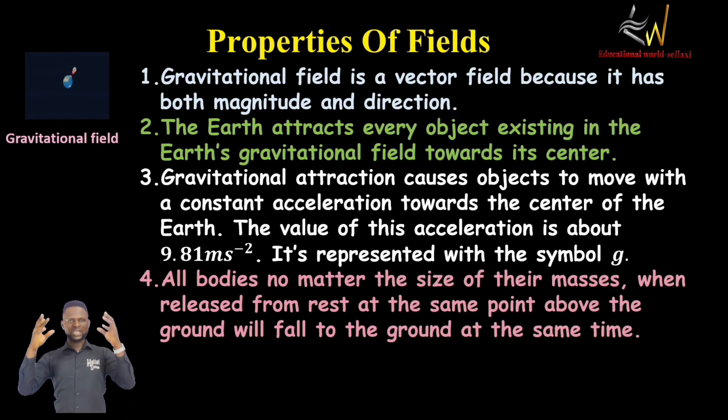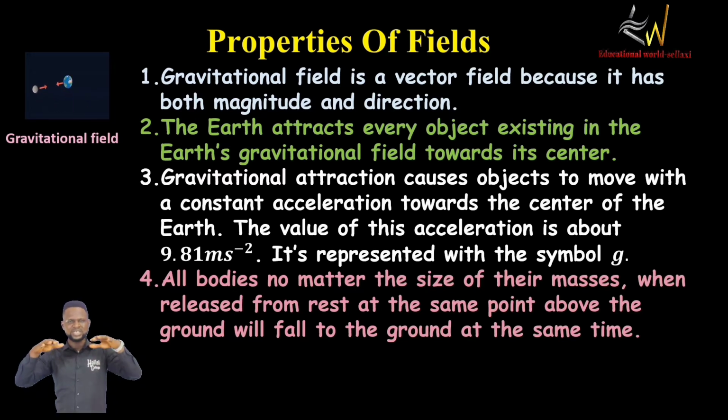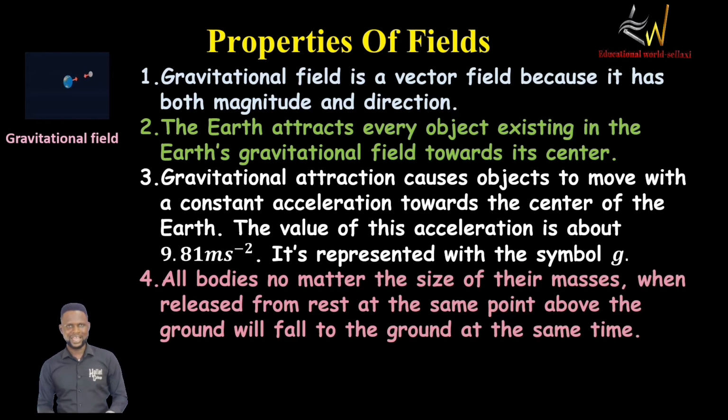So when two objects are allowed to fall freely, they fall to the ground at the same time because they are falling with the value of the acceleration due to gravity, and that value is not dependent on the mass of the object. So whether the object is big or small, they fall at the same rate, which simply means that their speed increases at the same rate and they will hit the ground at the same time.